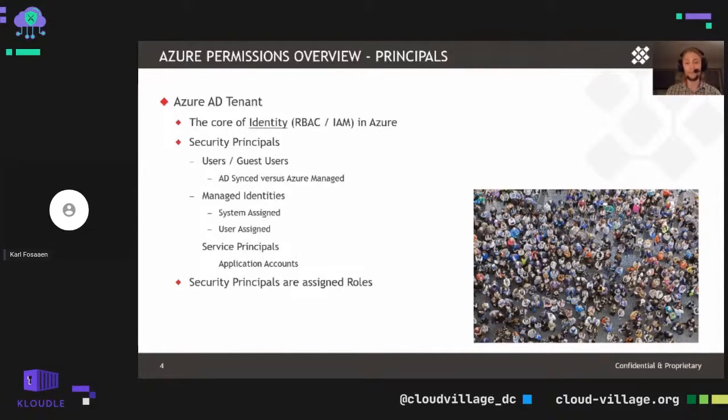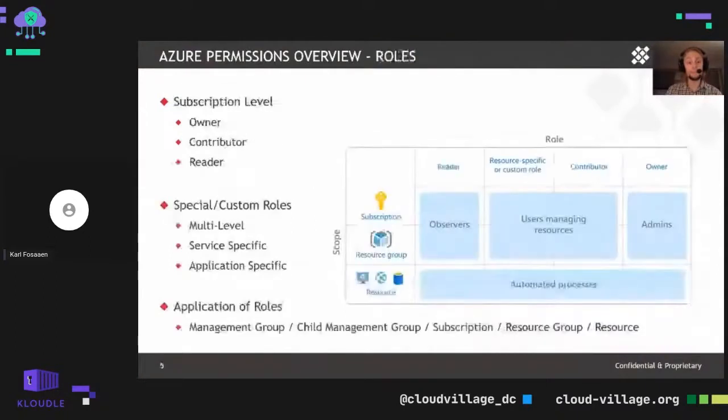Typically, these are just used for services that are not used for daily interaction with the user and utilized for individual services. So to reiterate with all of these things, these security principals are assigned roles, and those roles assign access within the Azure Active Directory tenant.